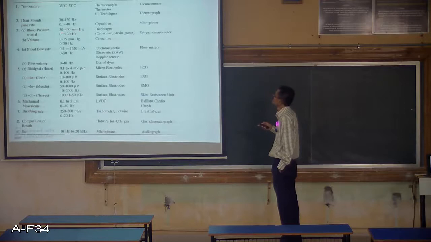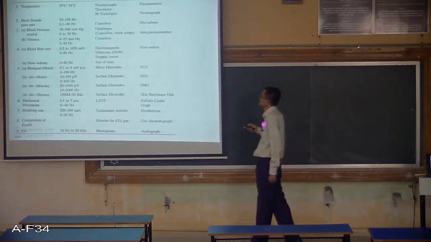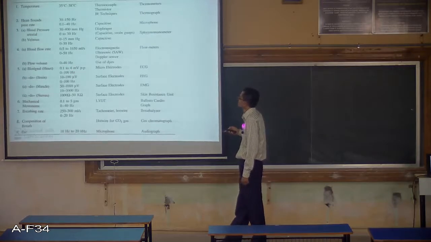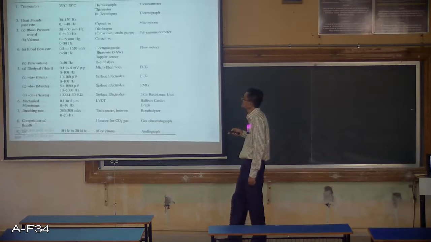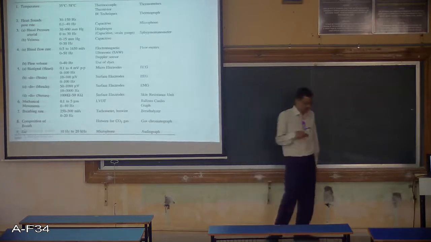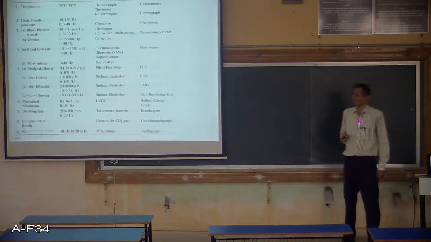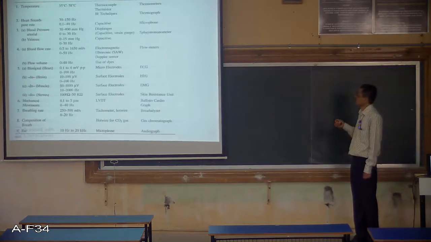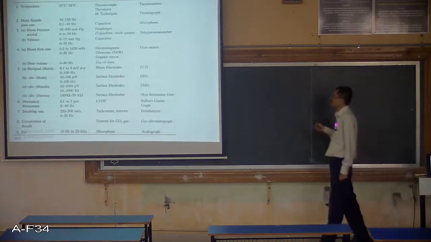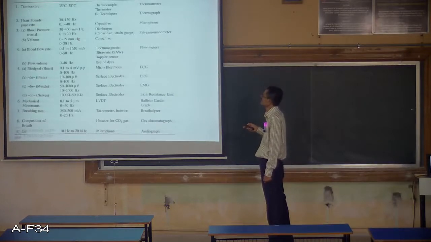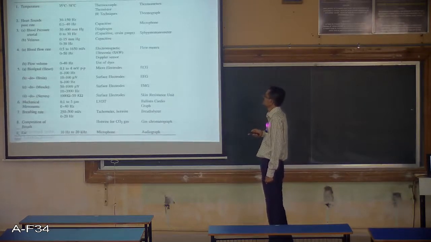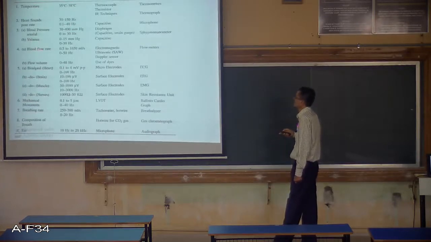So this pressure is much more compared with the venous blood pressure. Why is this blood pressure more than this? Because first the blood will be pumped by the heart into the arteries, and after it flows through all the body, it comes back through the veins, and that is why here the blood pressure is quite small. Here it is big.